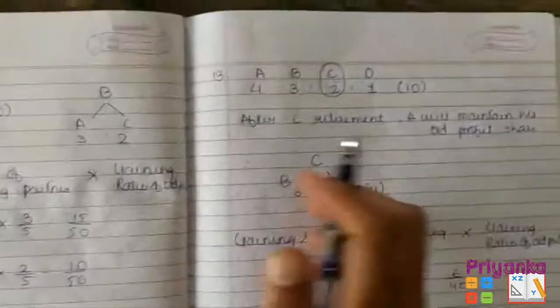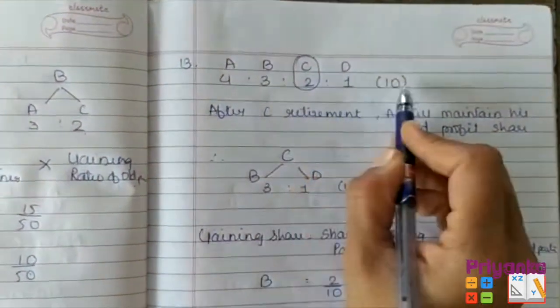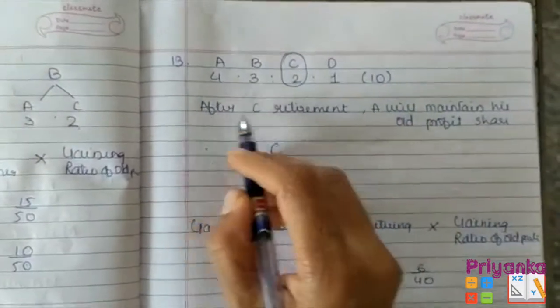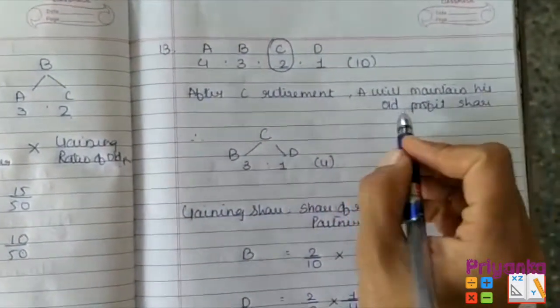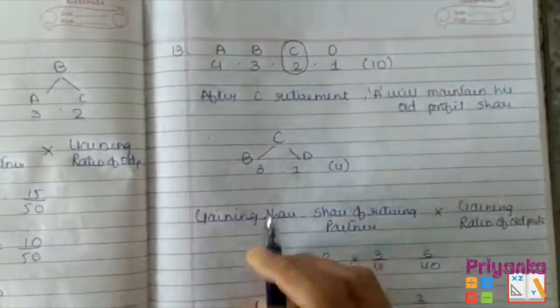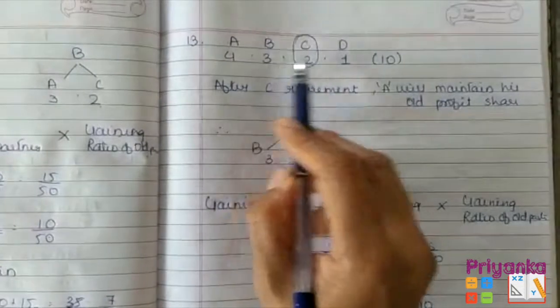So here is the solution for question number 13, where I wrote the partners and their old ratio. The total is 10, and here it is written that after the C retirement, A will maintain his old profit share. So from C, B and D is going to acquire in the ratio 3:1.